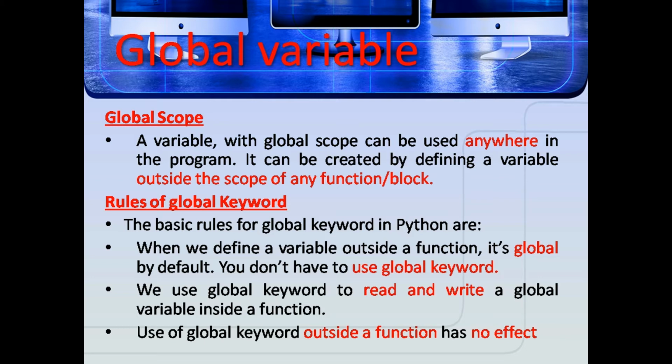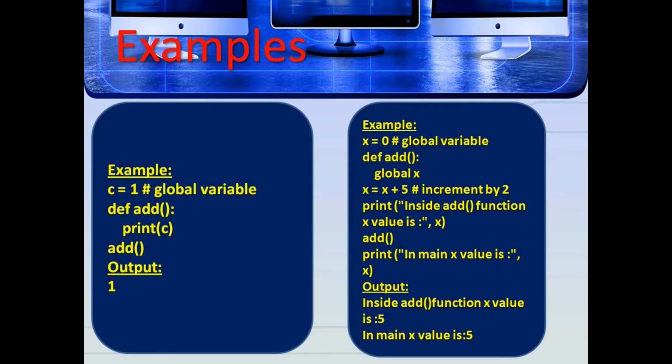If we want to read and write a global variable inside a function, that is, to modify it, we use the global keyword. Use of the global keyword outside a function has no effect. Here is an example for accessing a global variable from inside a function. C equal to 1, outside the function, so it is a global variable. Def add, print of C, add. Here the output is 1.